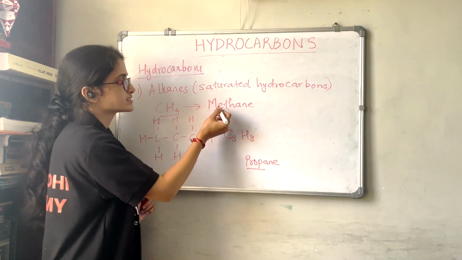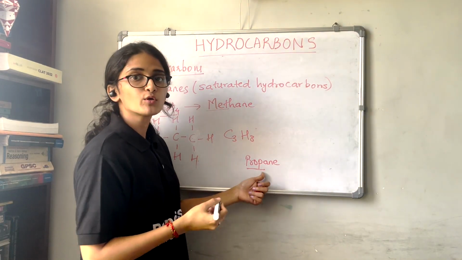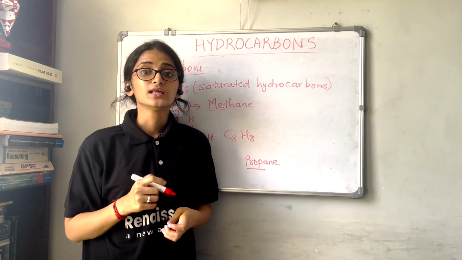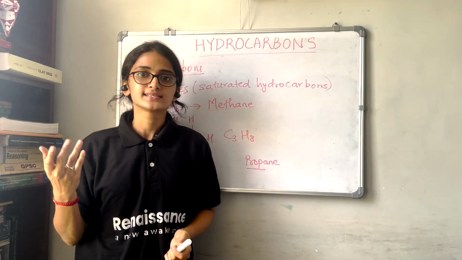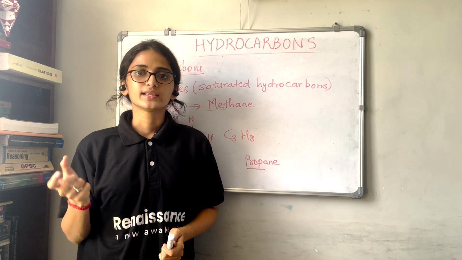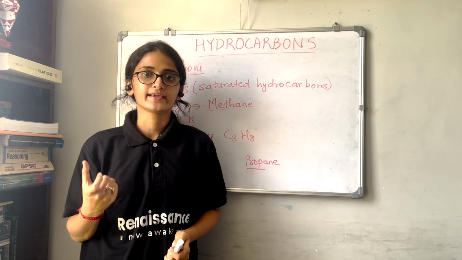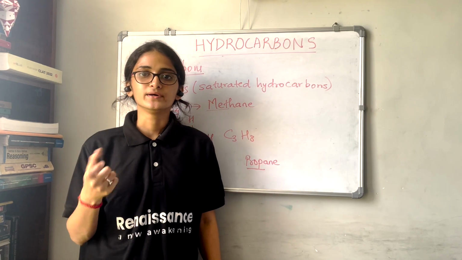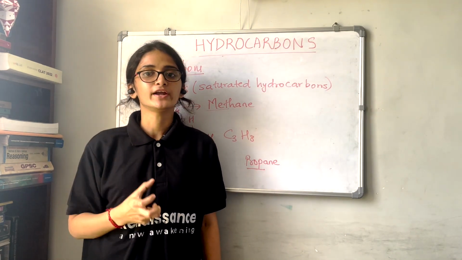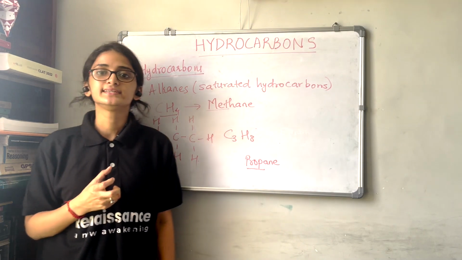Okay. So first is methane, then ethane, propane, butane, pentane. So these are the higher alkanes. Butane, pentane, then hexane, heptane. Okay. Then octane, we have nonane and decane. So these are up to 10 carbons. So when you have 10 carbons along with the respective hydrogen atoms, it is called decane.